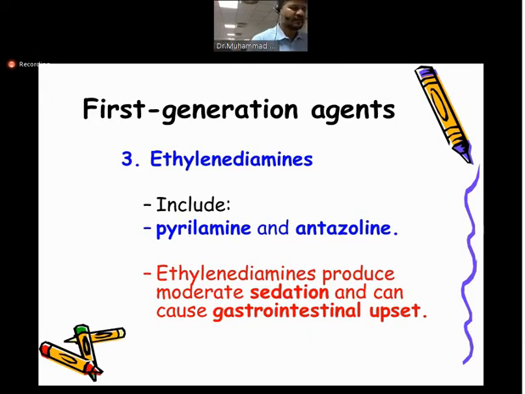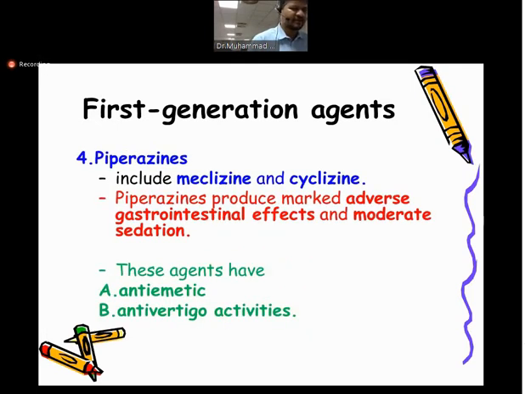Then we have the piperazines. They are very important drugs. The two drugs that we use are meclizine and cyclizine. You should also remember the names of these drugs. They are also used in other conditions, especially in conditions like vertigo, or a clinical condition where there is a vestibular disturbance in the patient, or motion sickness.